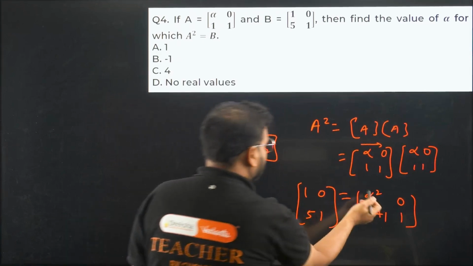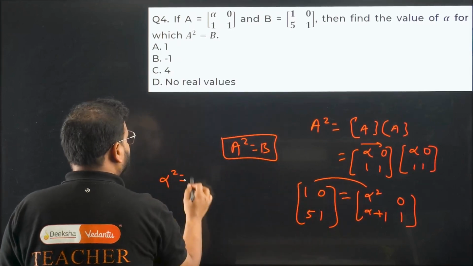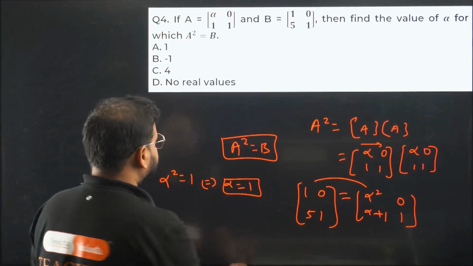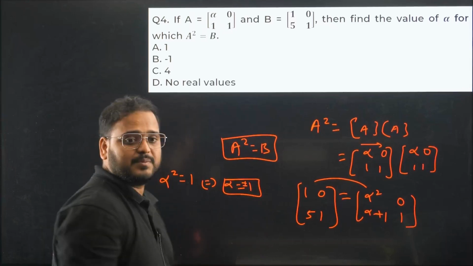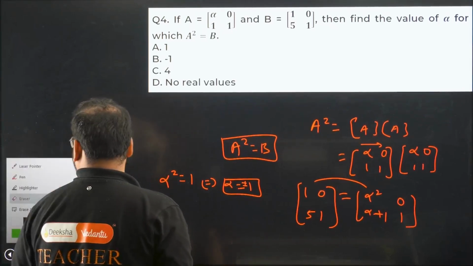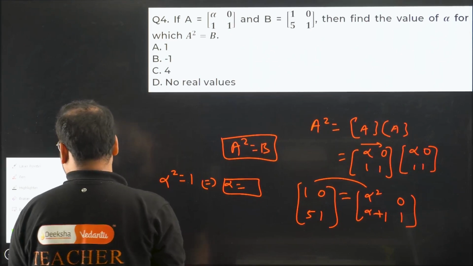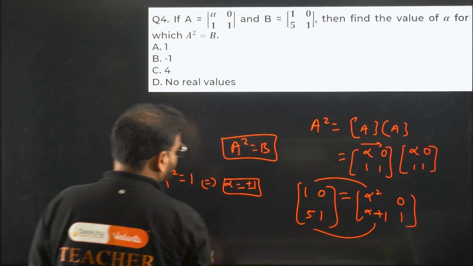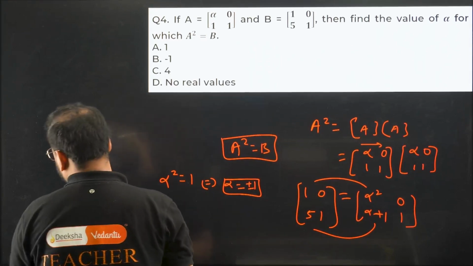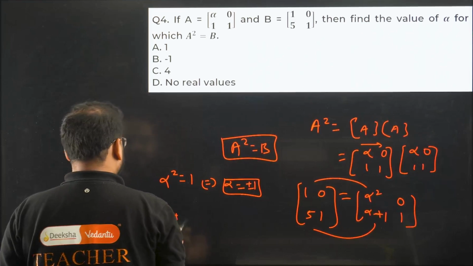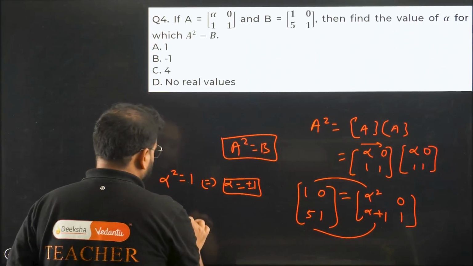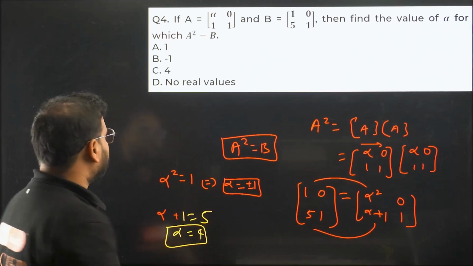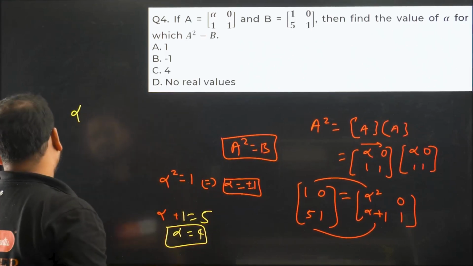Alright, compare over here. From this you're getting alpha square equals 1. It means alpha equals plus minus 1. Okay. Alpha equals plus minus 1. And from this one, compare these two, you get alpha plus 1 as 5. Alpha plus 1 as 5, it means alpha is 4. Check this out, you have options as plus 1, minus 1, and 4, so basically alpha should be what? You can't have any one value, can you?